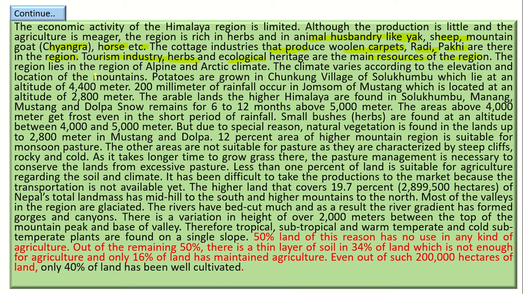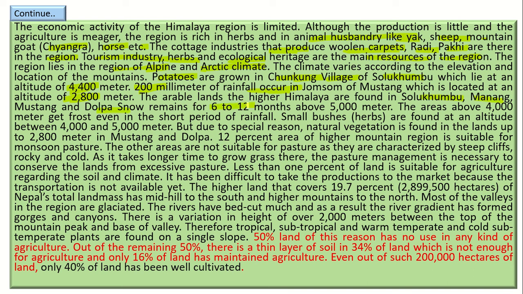The region lies in the region of alpine and arctic climate. The climate varies according to the elevation and location of the mountains. Potatoes are grown in Chhukung village of Solukhumbu, which lies at an altitude of 4,400 meters. 200 millimeters of rainfall occurs in Jomsom of Mustang, which is located at an altitude of 2,800 meters. The arable lands in the higher Himalaya are found in Solukhumbu, Manang, Mustang, and Dolpa.